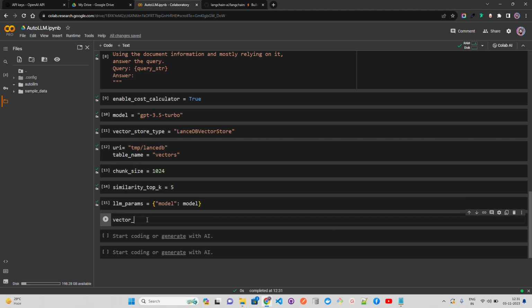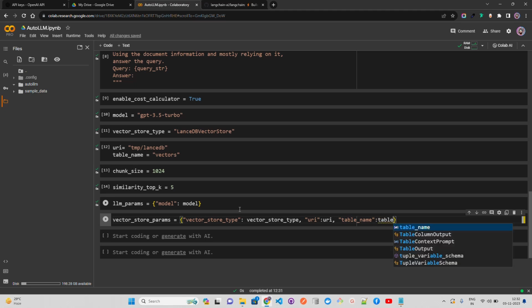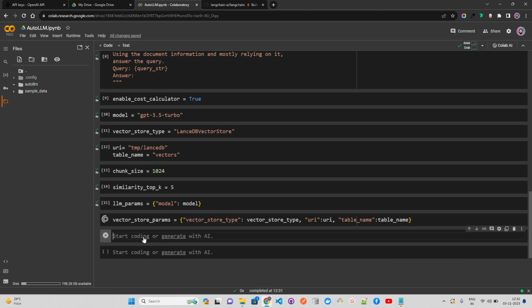Now for the vector store params, you can create similarly: vector store type, which is going to be your vector store type, then the next one is your URI resource indicator, and then the table name. Okay, this is your vector store parameters.